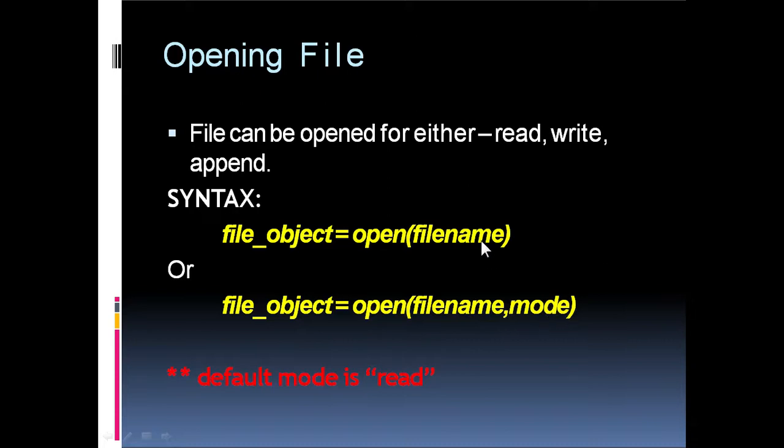In the first syntax, mode is not given. If the mode is not specified, then by default the mode is read. Other than read, if you want to specify write or append, you have to specify it as a second argument.